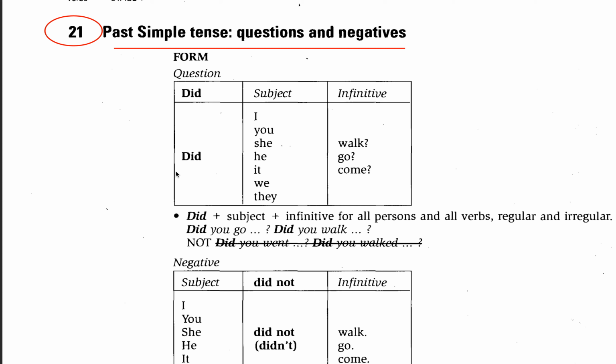Or you can say, did I go? Did you go? Did she go? Did he go? Did it go? Did they go? Or did we go? Or come? This is the infinitive verb. So this is the question form of the past simple tense.